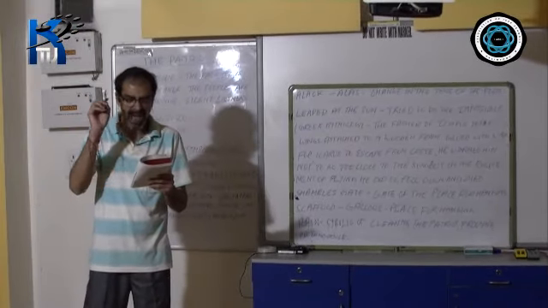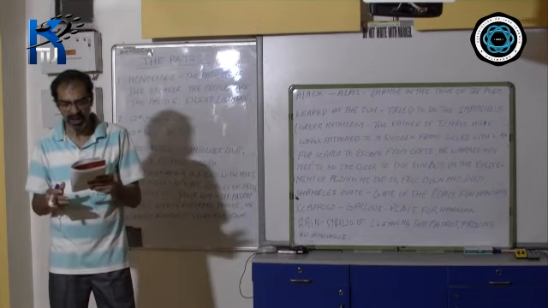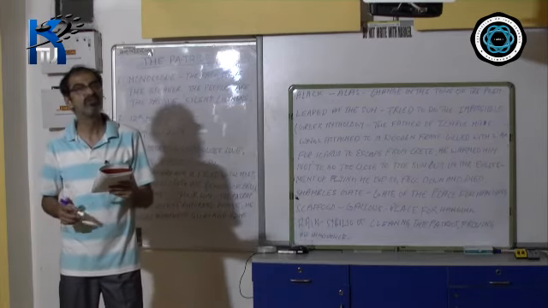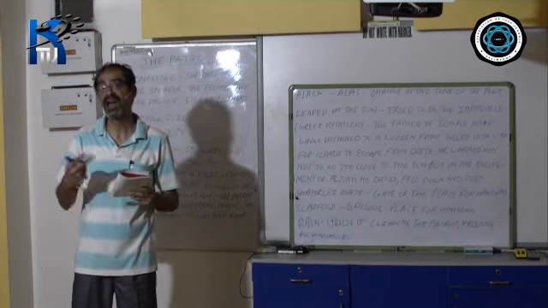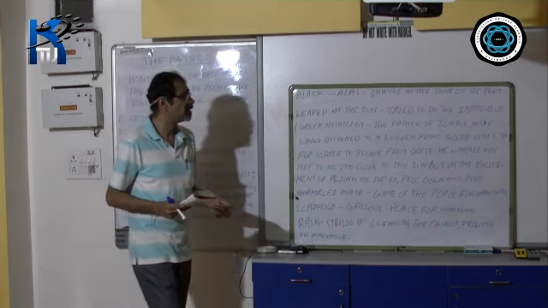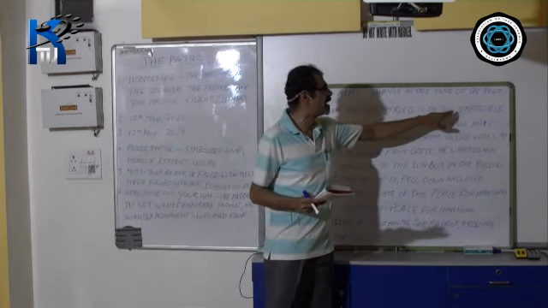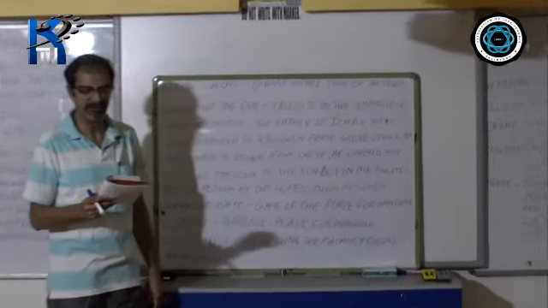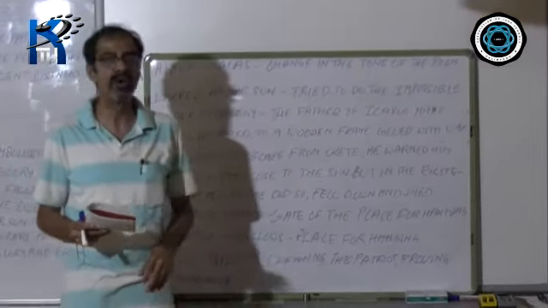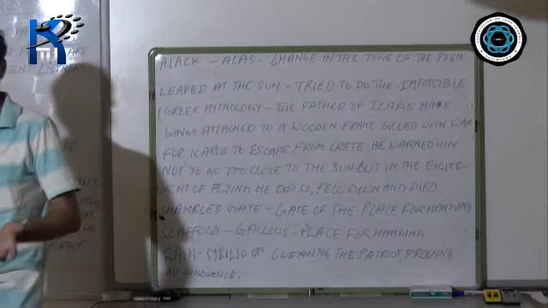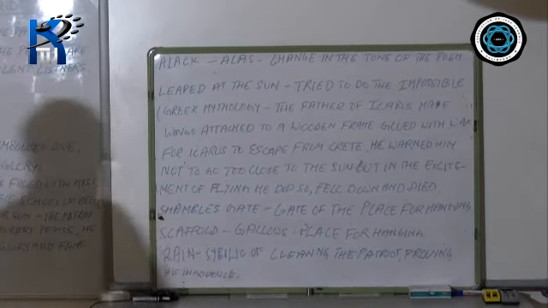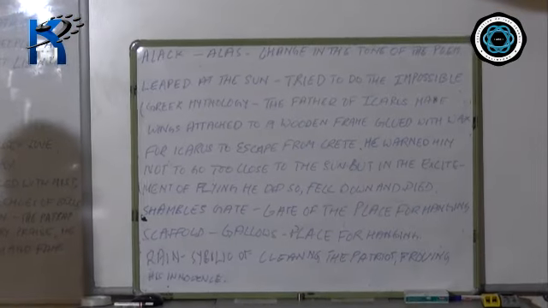"Alack, it was I he leaped at the sun to give it my loving friends to keep." He is saying, alas, I was the one who tried to do the impossible for my countrymen. It is I who wanted to do something great and give it as a gift to my countrymen.